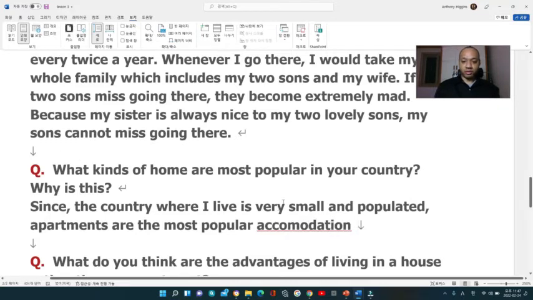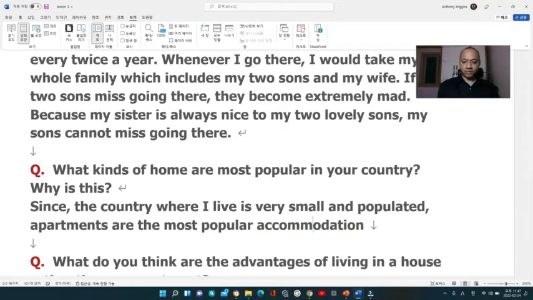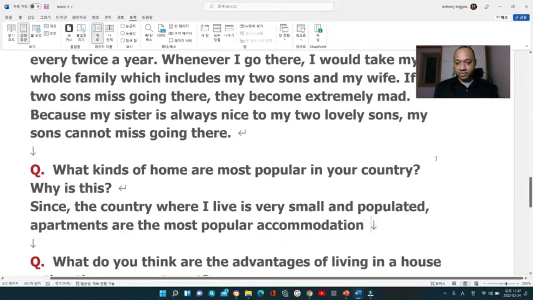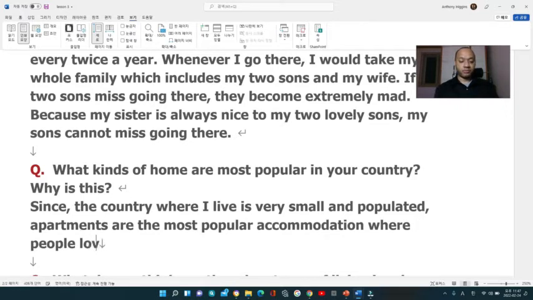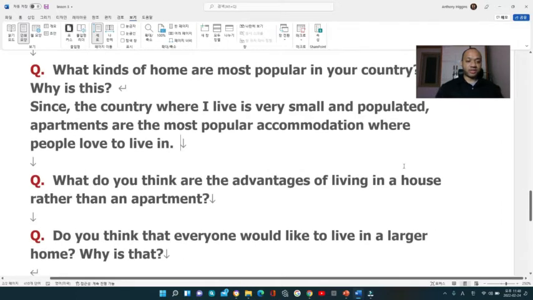Wrong spelling for accommodation. Are there 2 M's? Yep, there are 2 M's. Accommodation, most popular accommodation where people love to live in. All right, so I just have 3 lines here.